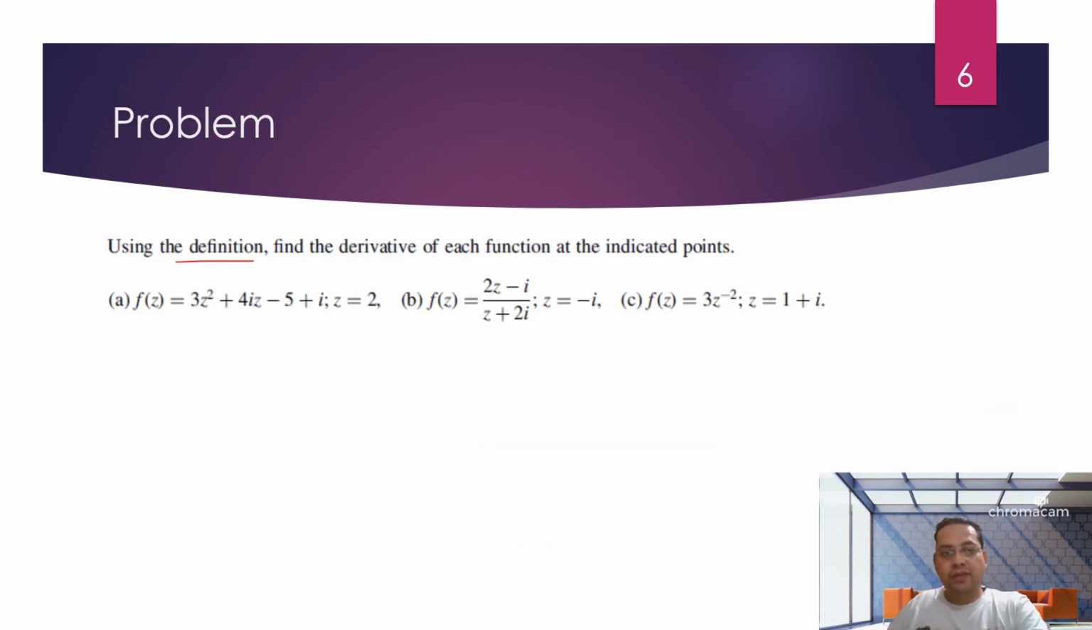Now using the definition, that means the first principle rule, you have to find out whether the derivative of this function exists for z = 2, then for this function the derivative for z = -i, and you have to find the derivative of this function when z = 1 + i.